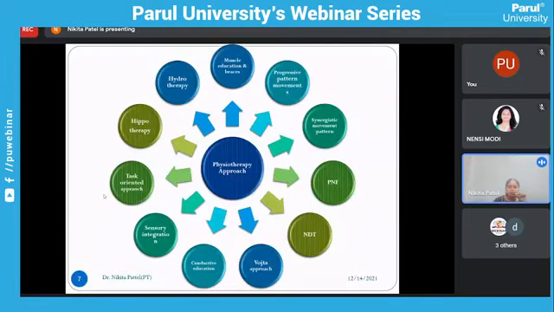Now we move towards the physiotherapeutic management. In physiotherapeutic management, there are various approaches you can use to treat a child with cerebral palsy. According to symptoms and impairments, you have to decide which approach is appropriate for the particular child.